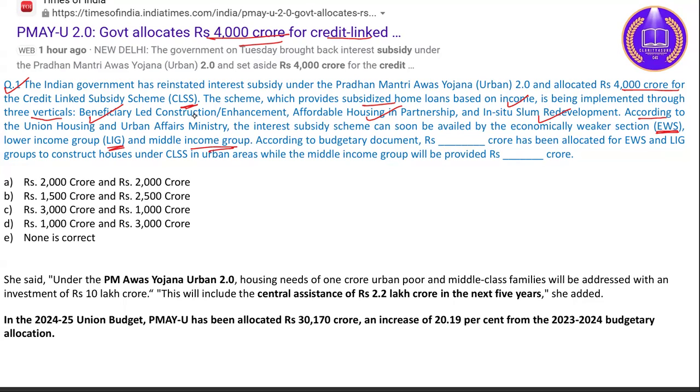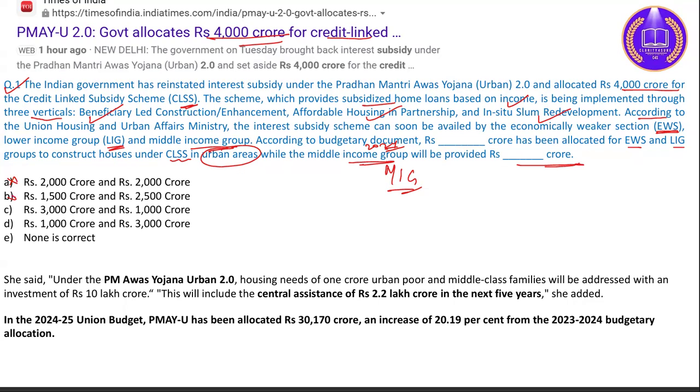According to the budgetary document of 2024, you need to tell me how much money is being allocated for EWS and low income groups to construct housing under the CLSS in urban areas, and how much money is being allocated for the MIG group, middle income group, to construct houses. So, which is the correct option?